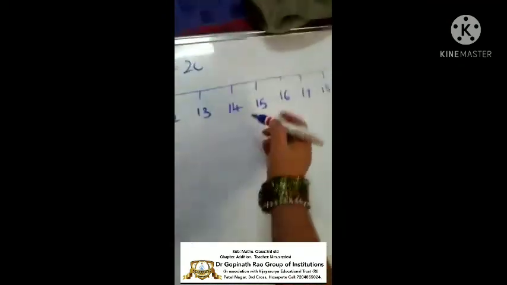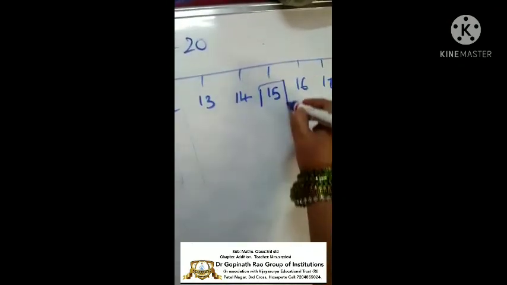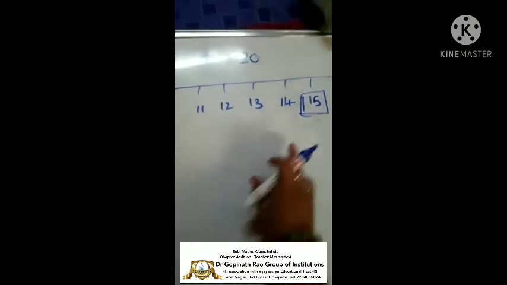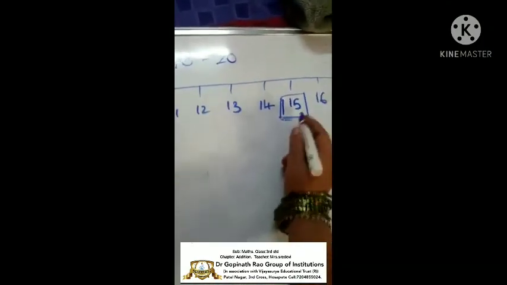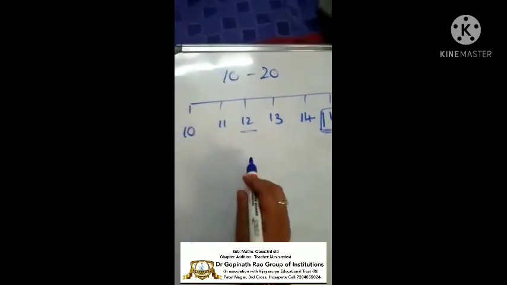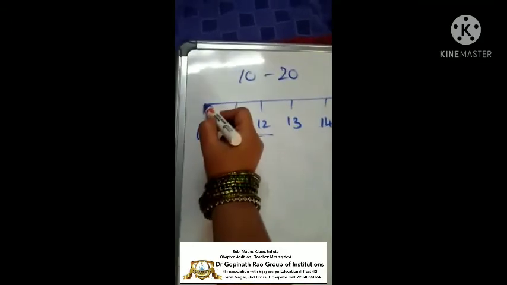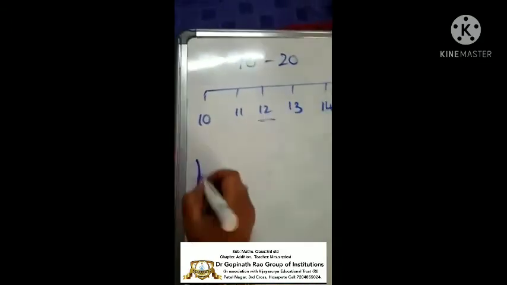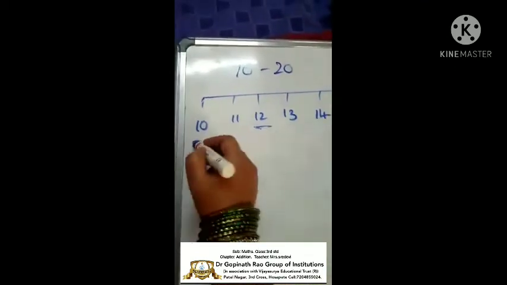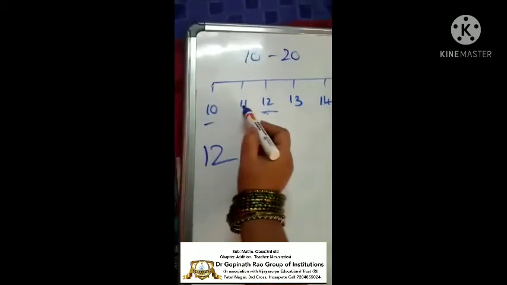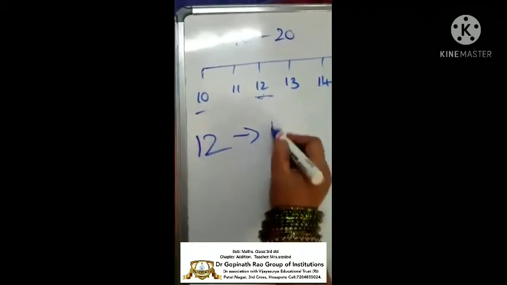See, which is the middle number here? So 15 is the middle number. So always take 15 as the middle number. I wanted to know where 12 is here. The first number is 10 and the last number is 20. So I wanted to know whether 12 is nearer to 10 or nearer to 20. So 12 is nearer to, see, one number, two number, it is nearer to 10.